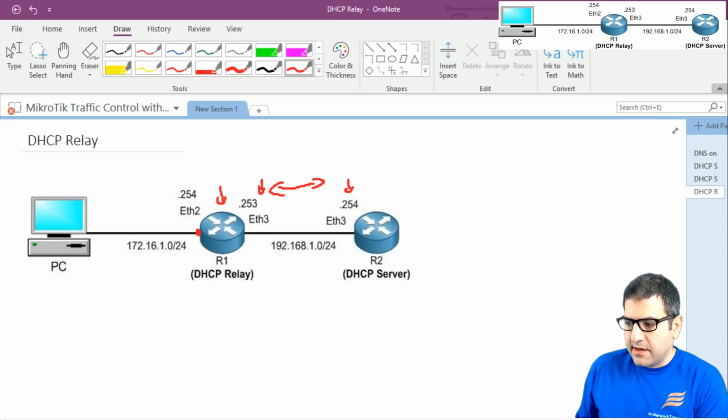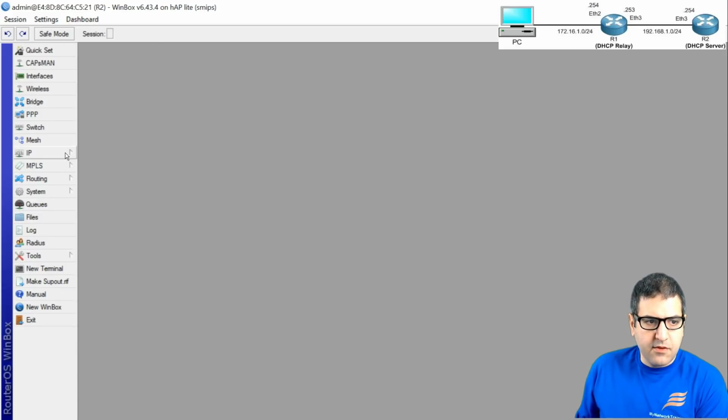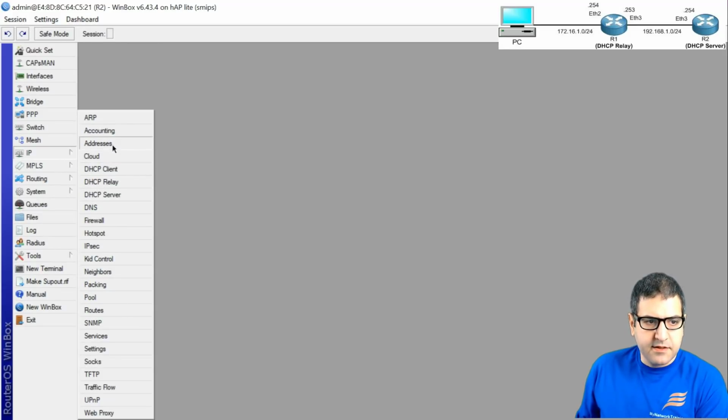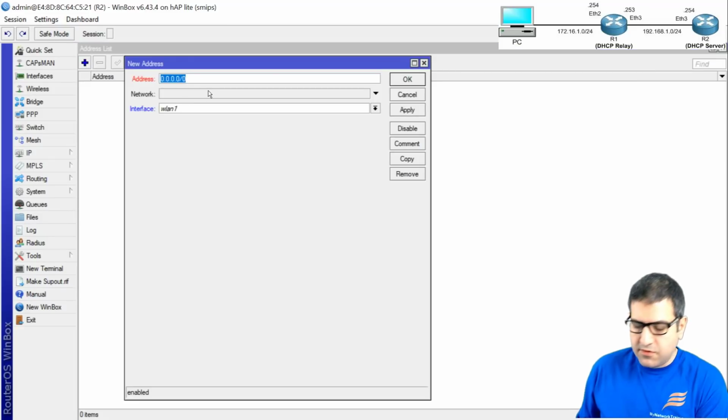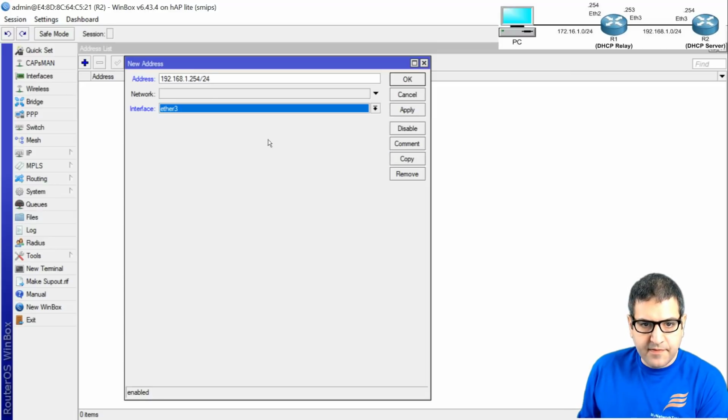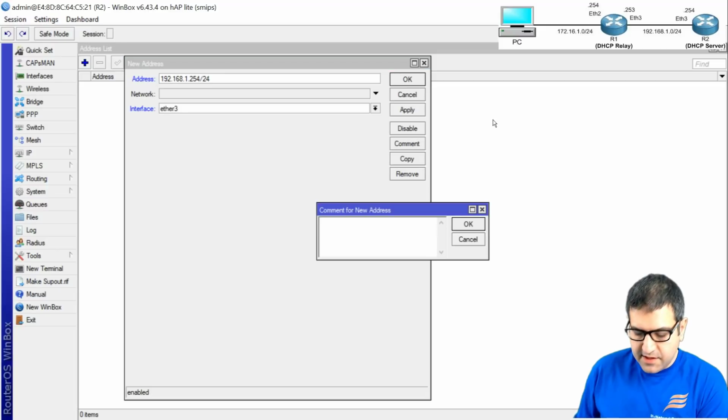So let's do that. I will go to the router, I'll go to IP address, and from here I will go to 192.168.1.254/24, and that's going to happen on interface Ethernet 3. And here we can say comment, connected to Ethernet 3 of router 1. And then I will say OK.